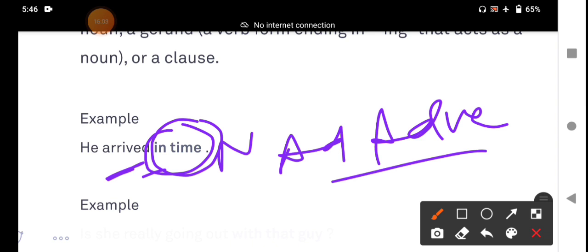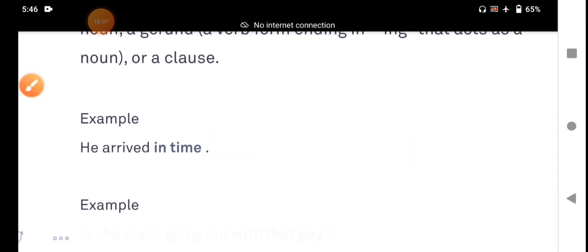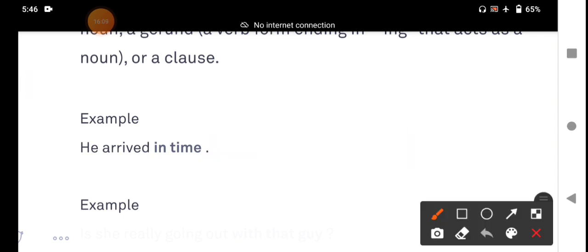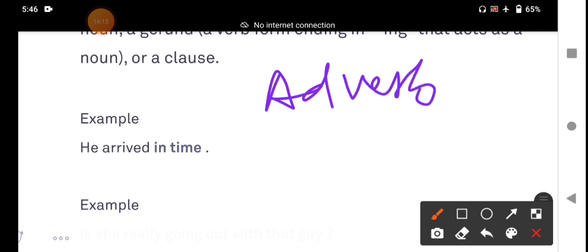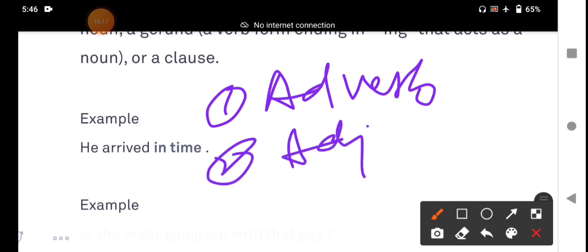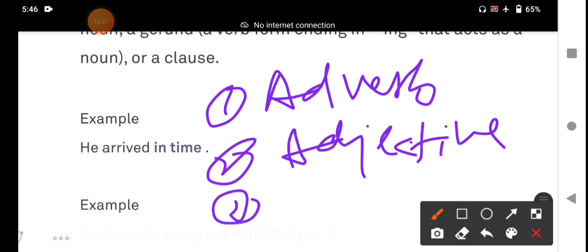That means there are three kinds of prepositional phrases. Number one is the adverb. It functions as an adverb. It functions as an adjective. Regarding parts of speech, it rarely functions as a noun also.